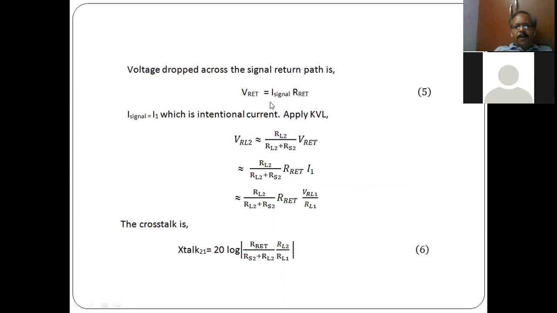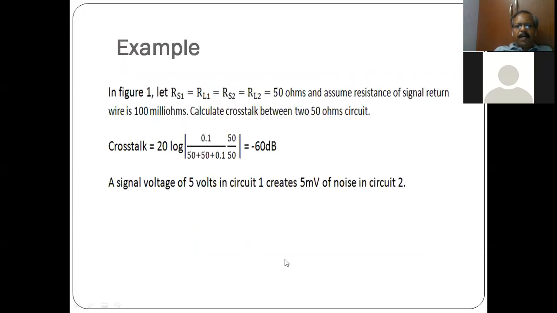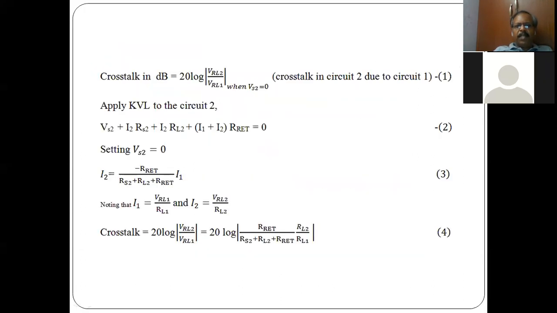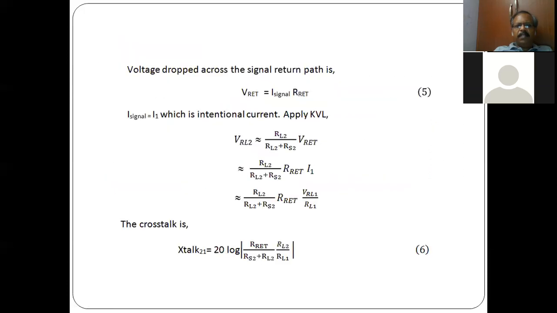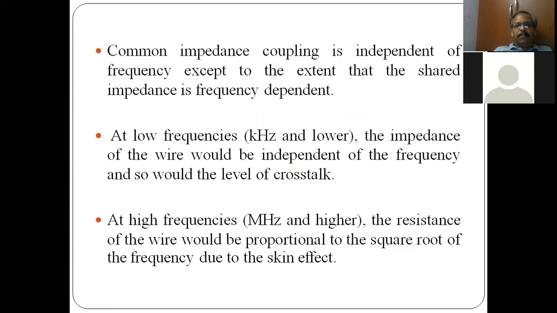The return path voltage drop, right? So we see the expression for crosstalk, right? So this you can compare with this expression, right? So what you see is the return path resistance is very important in determining the crosstalk.